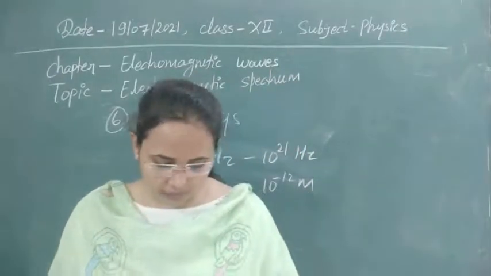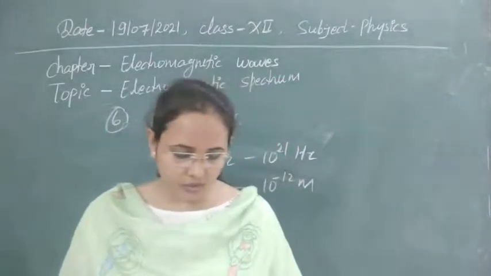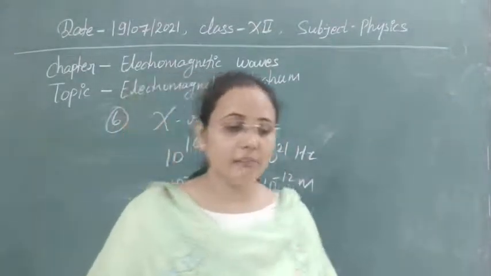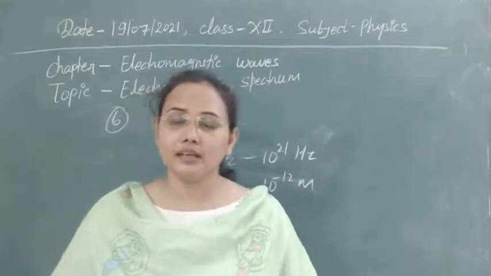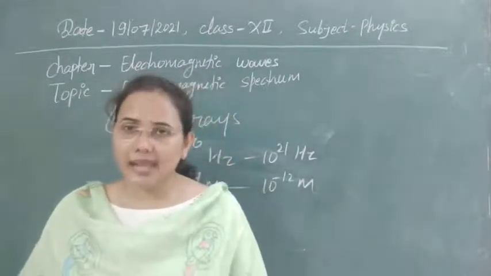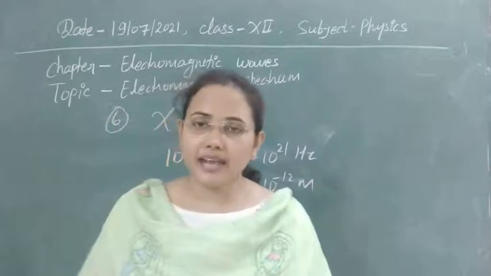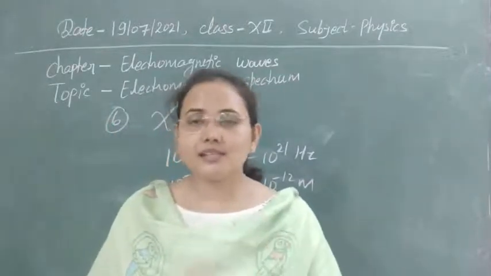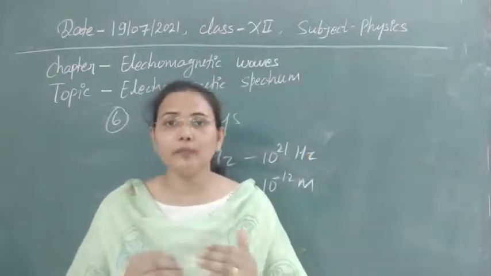Next, these waves are used in metro stations to detect metals or explosive materials. You have seen metal detectors at every place you go. In that metal detector we use X-rays to detect whether we have taken any metallic things, because X-rays are opaque to metal but transparent to our bones.